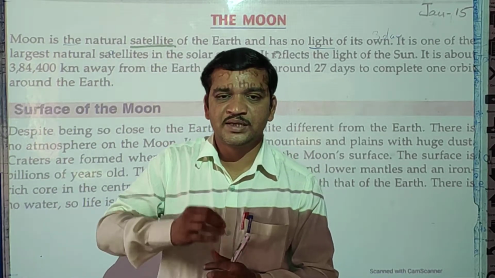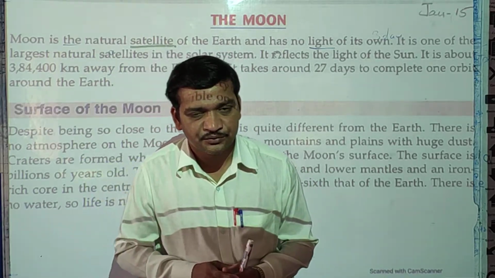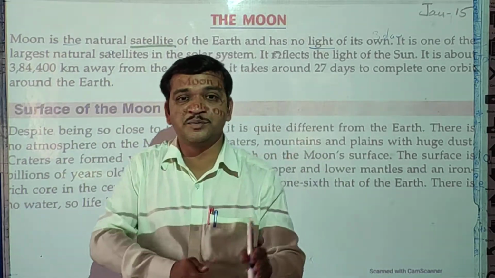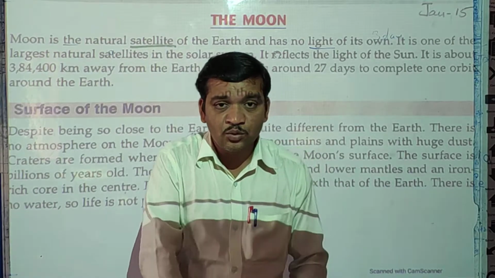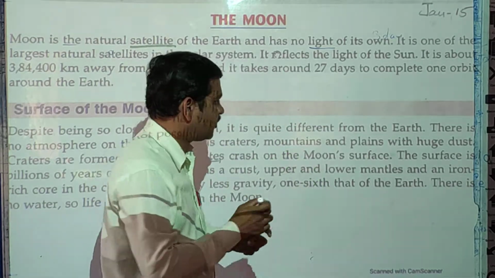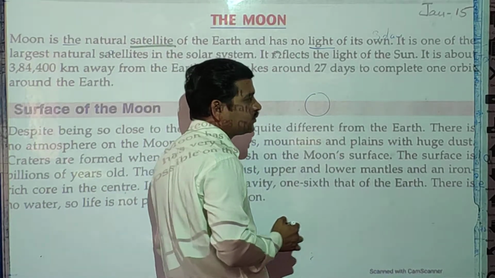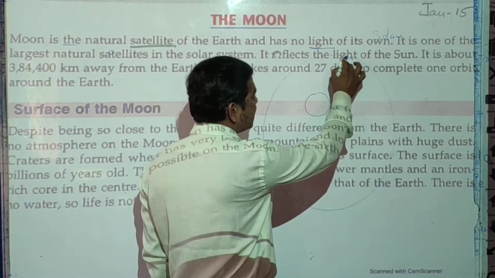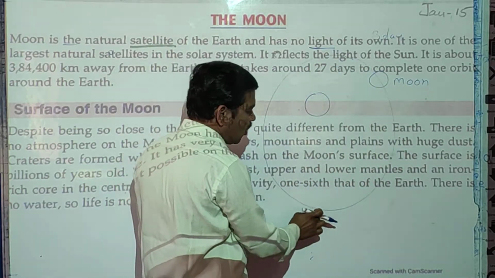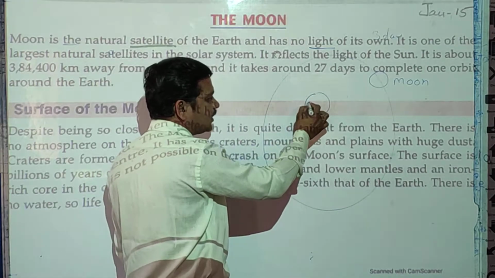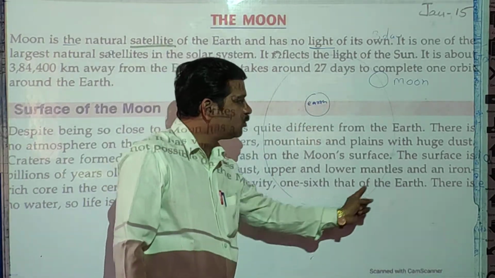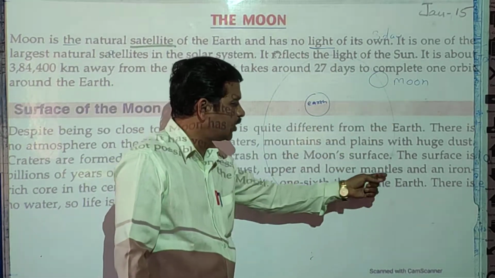Okay. So the moon is a natural satellite which revolves around the earth, and revolves means it moves, or it orbits around the earth, students. So orbit means, for example, if you consider this is the earth, the moon revolves around it. Okay students, so this moon revolves around the earth. This movement is called the revolution. The moon revolves around the earth, and this is called the orbit.